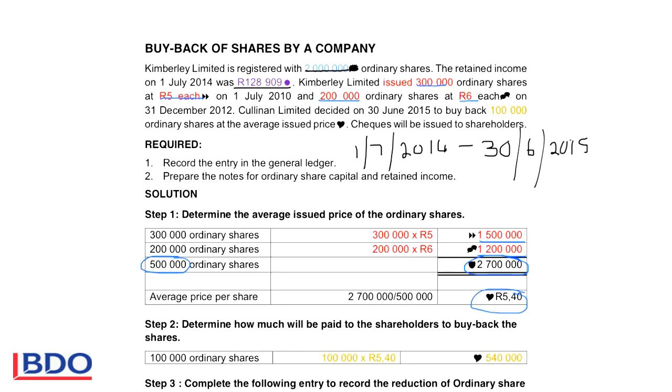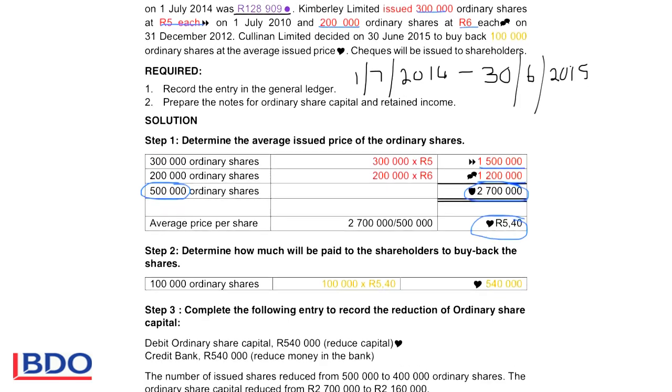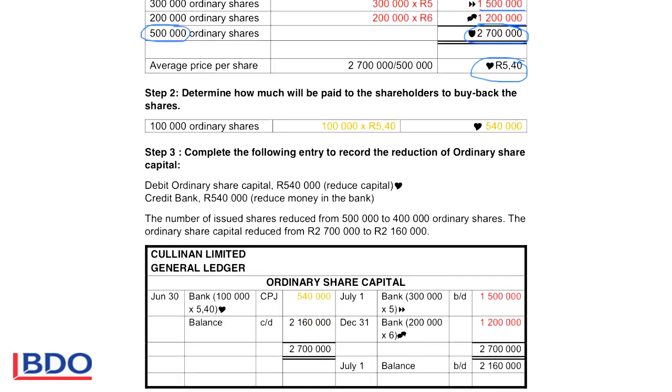Then we have to determine how much money we will pay back to the shareholders. So we are buying back 100,000 shares at the average price of 5 Rand 40. So I will multiply 100,000 with 5 Rand 40, and the total amount that will be paid to the shareholders will then be 540,000 Rand.